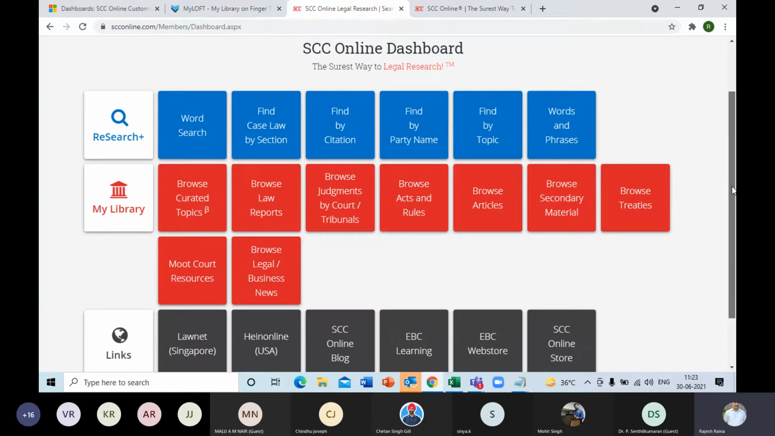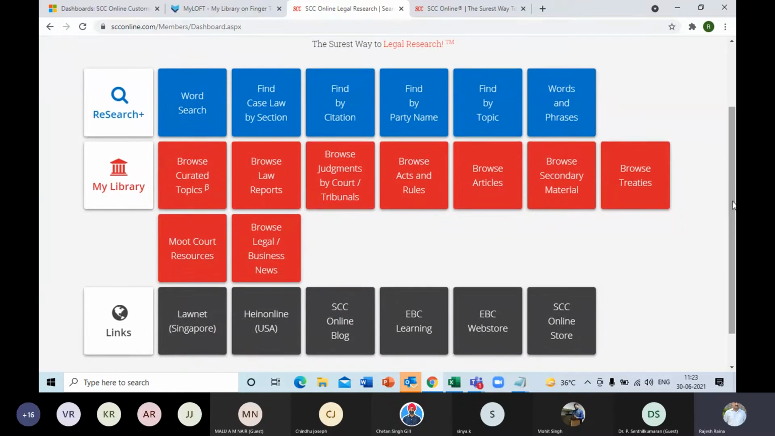SCC Online dashboard, which comprises 3 sections, very colorful. As you can see, the blue section is for research purposes, where you will be doing your research on the basis of a query, a word search, or maybe a party name or a citation search. And the second segment of red color tiles will provide you access to the library section of the software, which is somewhat similar to your physical library.